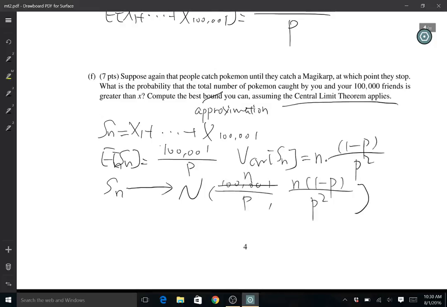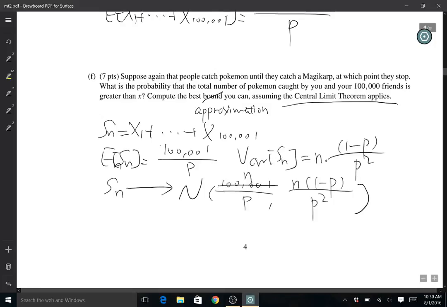Now we need to shift and scale Sn so that it tends to the standard normal distribution. We define Sn prime to be Sn minus its expectation, n over p, divided by its standard deviation, which is the square root of n times (1 minus p) over p squared.